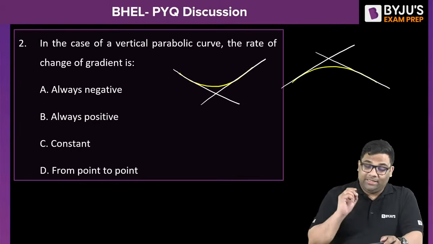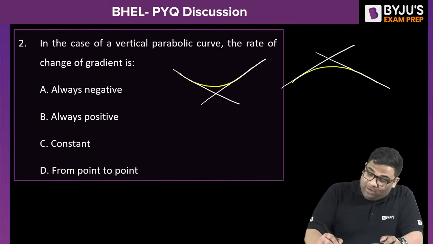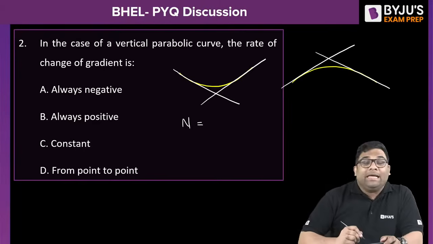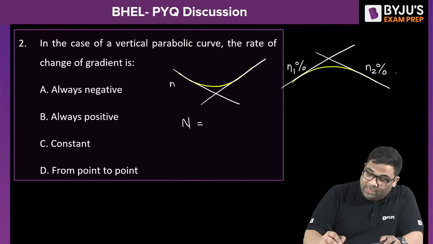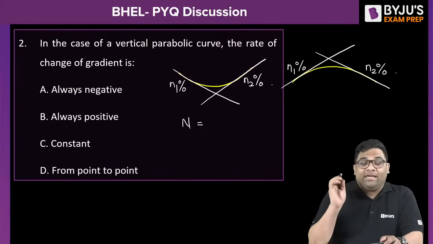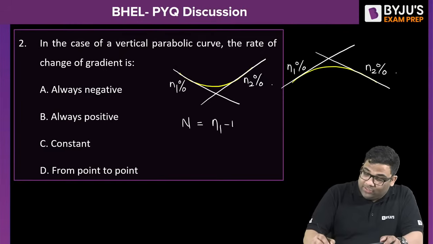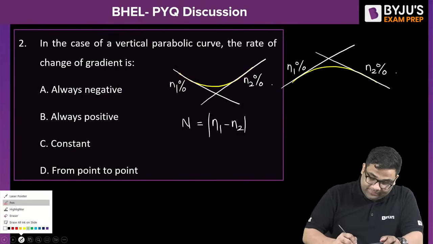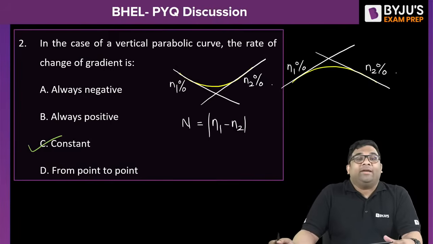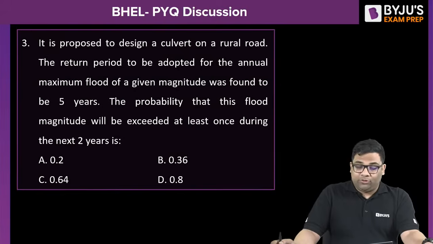It is constant, right? Now what is the rate of change? Suppose this is your N1 percentage, this is your N2 percentage, then the rate of change of gradient is what? N1 minus N2. So this is again your C. So you can see that the questions are very straightforward. Let us solve the next question.